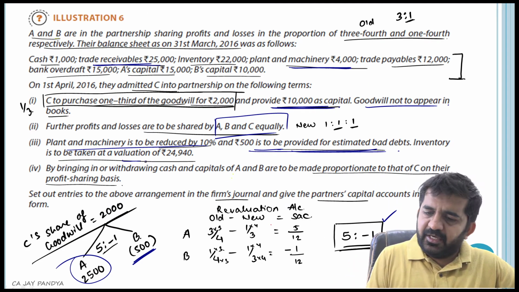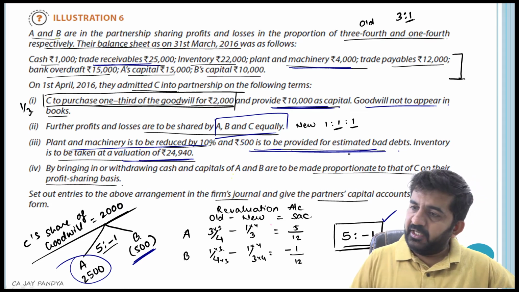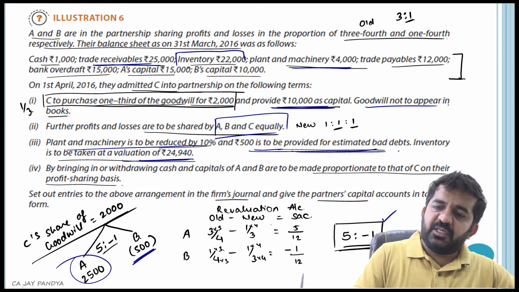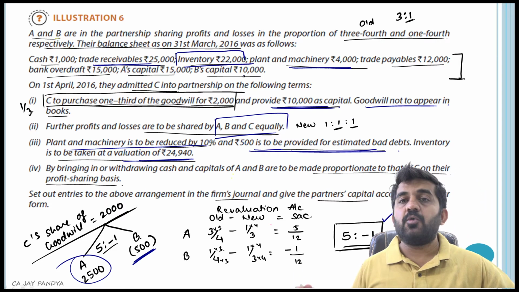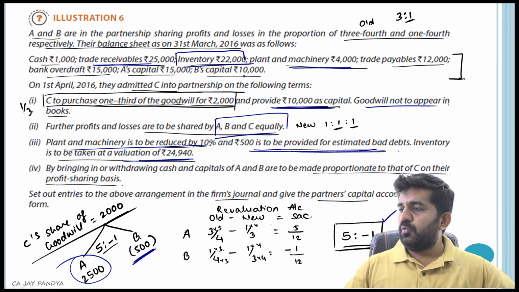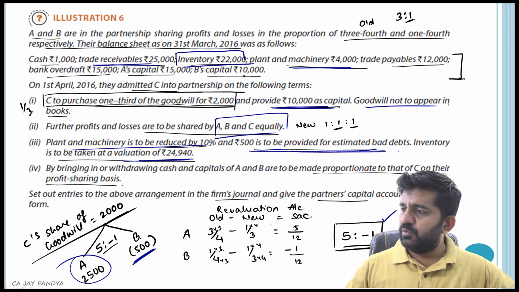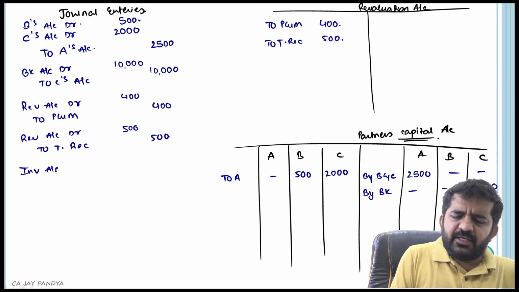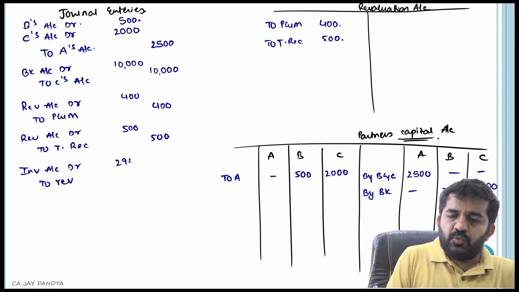Inventory is to be taken at a valuation of 24,940. What is the inventory valuation right now? 22,000. It is to be increased. Inventory account debit to revaluation 2940.